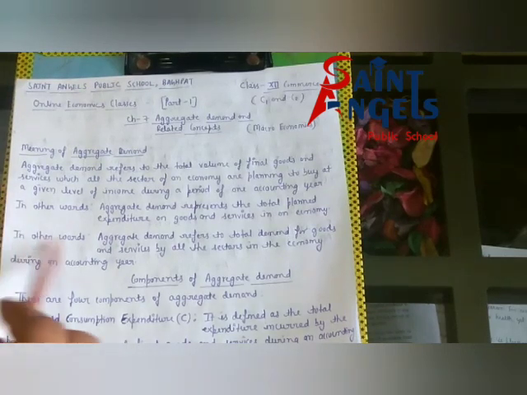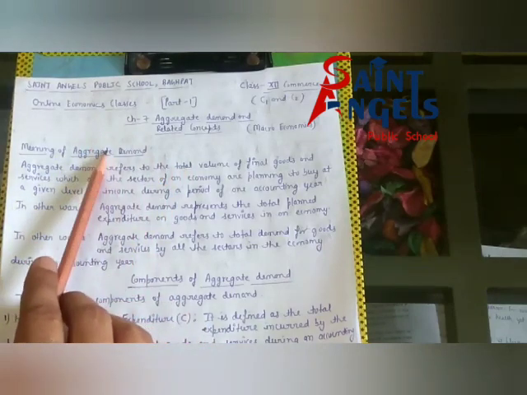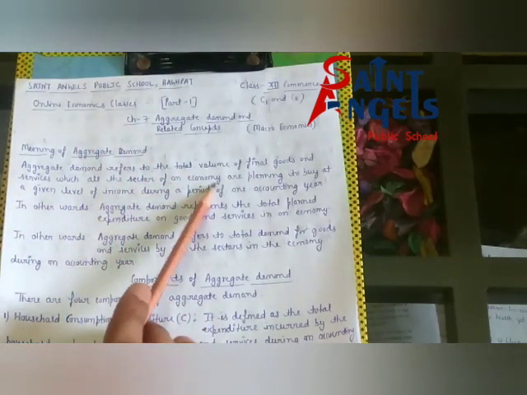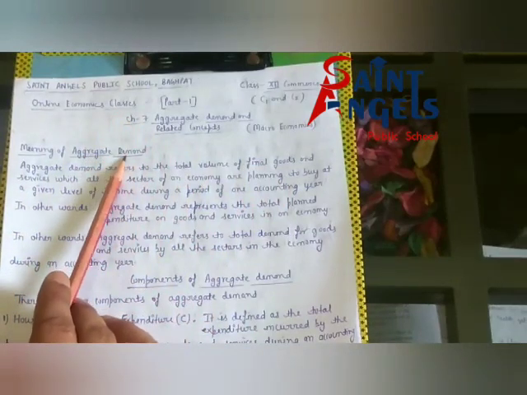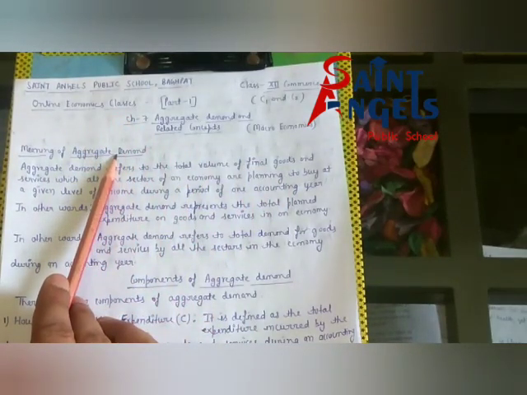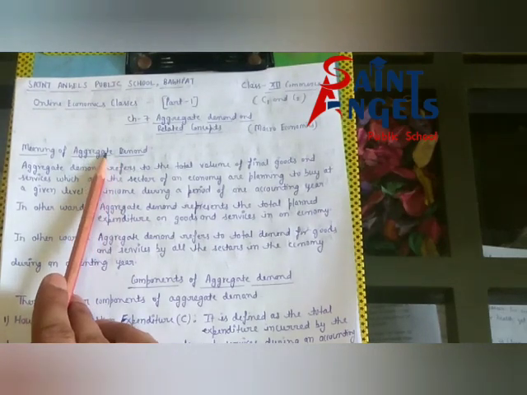I hope all of you have understood. Now this aggregate demand will be considered as a planned demand. I hope all of you have understood.